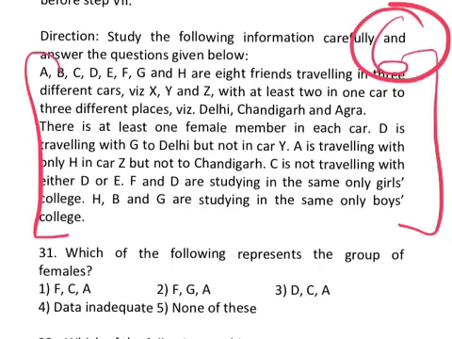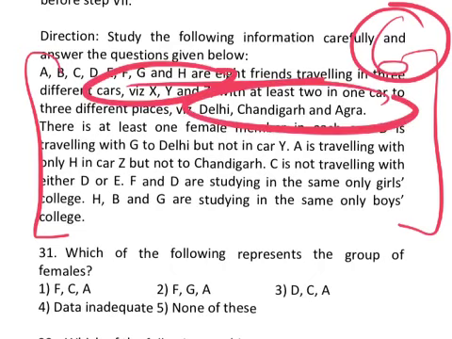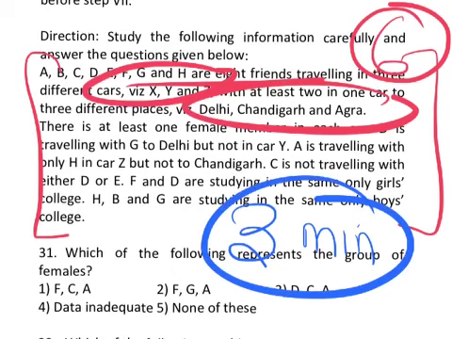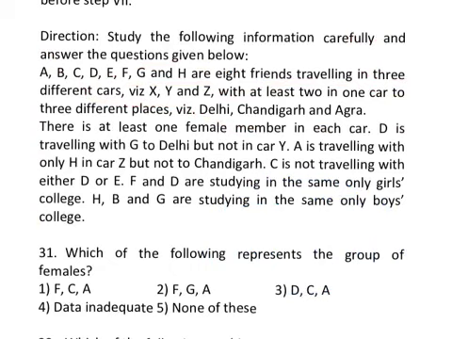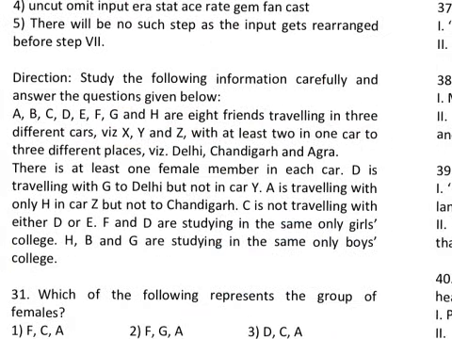matrix based questions. In a matrix based question, 6 people are going in different cars to different places. So A goes in car A, B goes in car C, going to Chandigarh. All these kinds of questions are fairly easy. Average time to solve such a question can be as low as 3 minutes. So 5 questions done in 3 minutes. That's the best part of this topic. So please practice a few questions to get an idea about this. This is number 6.